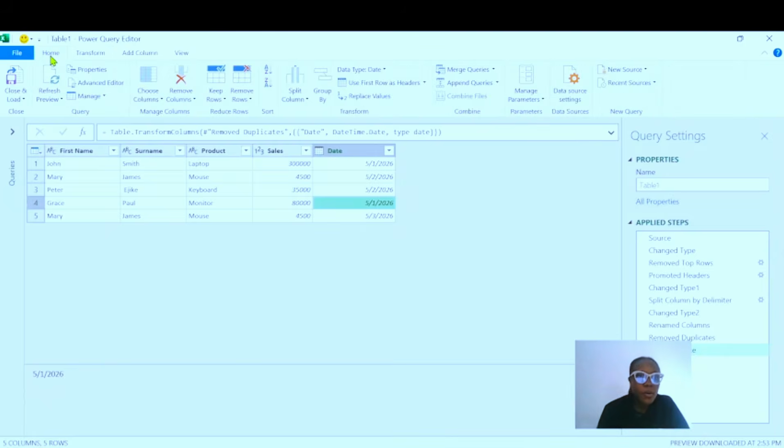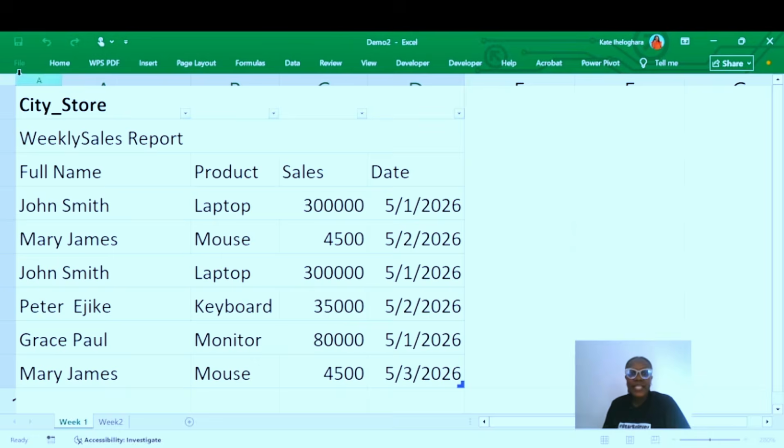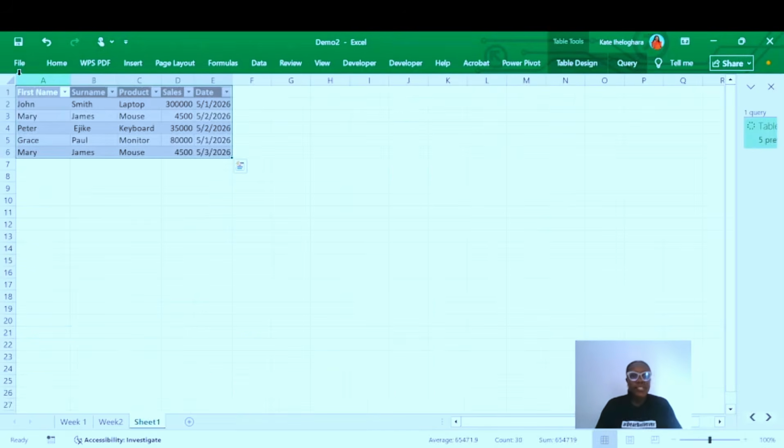So let's go to the Home tab. When you click on the Home tab, you're going to see Close and Load. But when you click on the drop down, you're going to also see different options, like Close and Load To. But you're going to select Close and Load, right? So our data is loading back to Microsoft Excel.